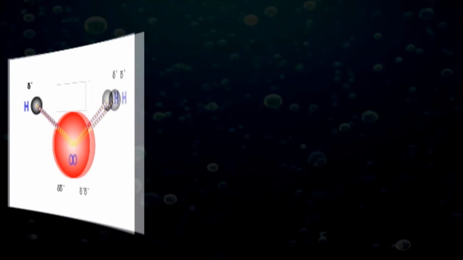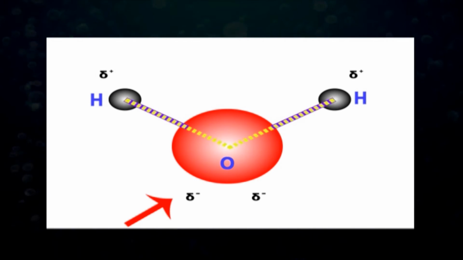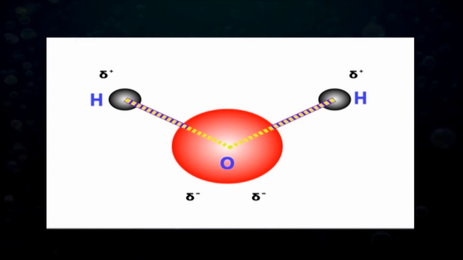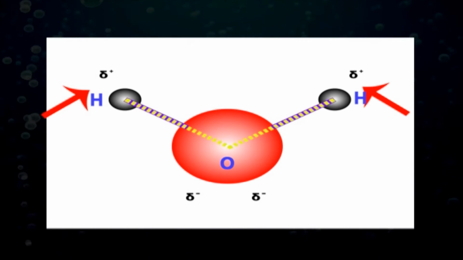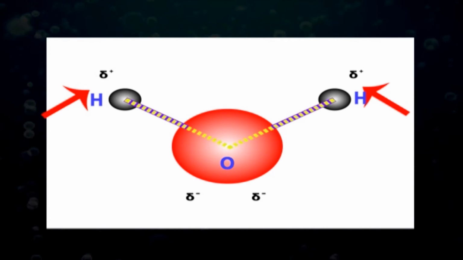So, it is a polar molecule. What does it mean? It means that on one side of the molecule, that is on the oxygen side, it can have a negative charge, and on the other side it has a positive charge over here at hydrogen. As a result, the whole molecule has a charge.